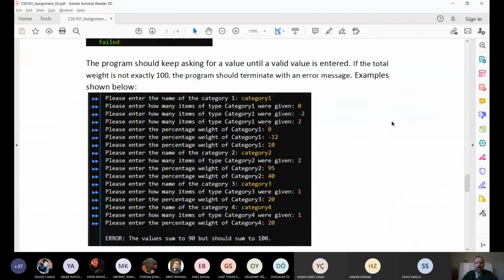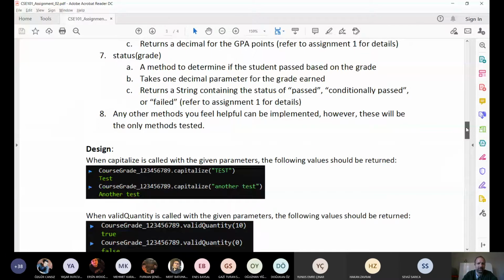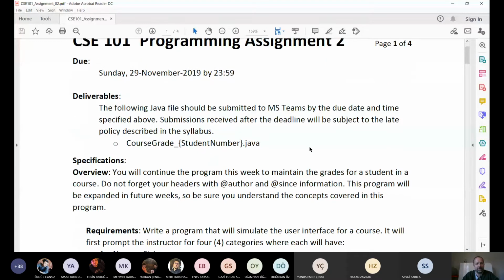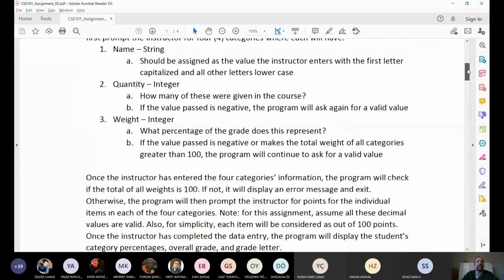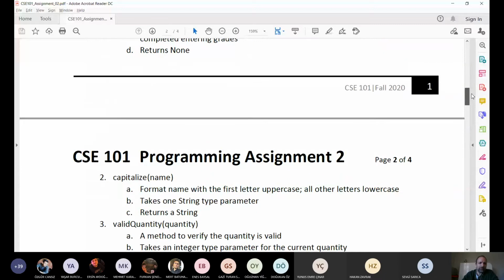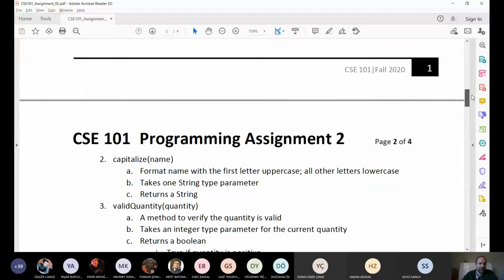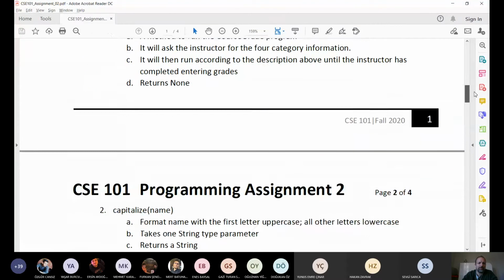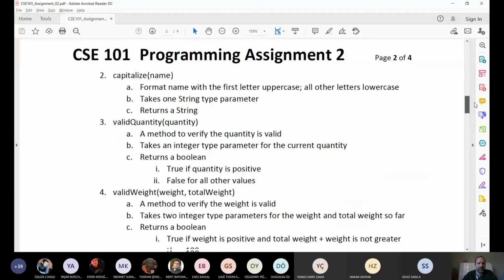As of right now, we haven't talked about a lot of the stuff in this assignment. There's some stuff we have talked about, such as how to make variables, how to get input from users, and stuff like that, so you should be able to do that. But a lot of this assignment, we're going to give you the tools for today and next week. So for now, read through it, get an idea of what kind of things we'll be looking forward to, and get an idea of how you might want to do this.